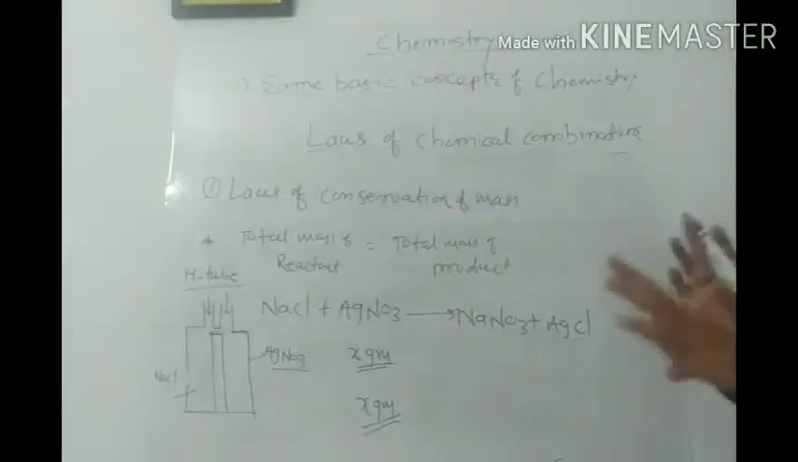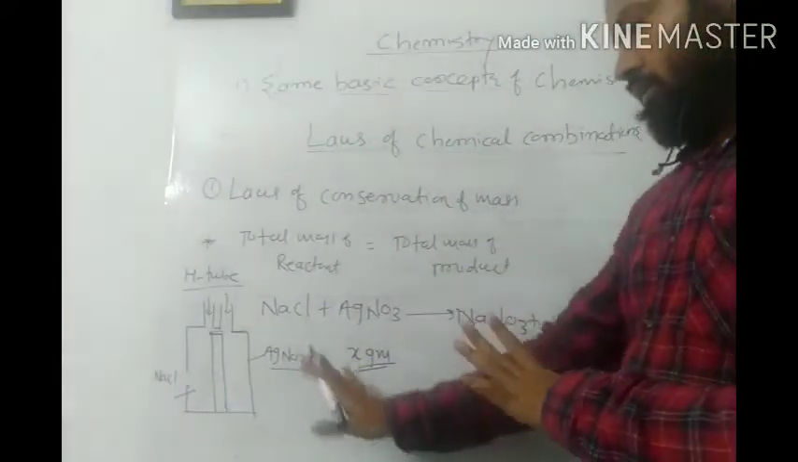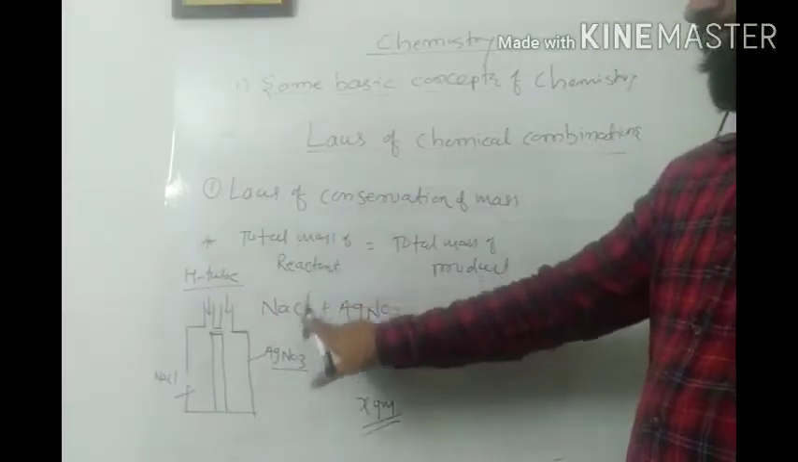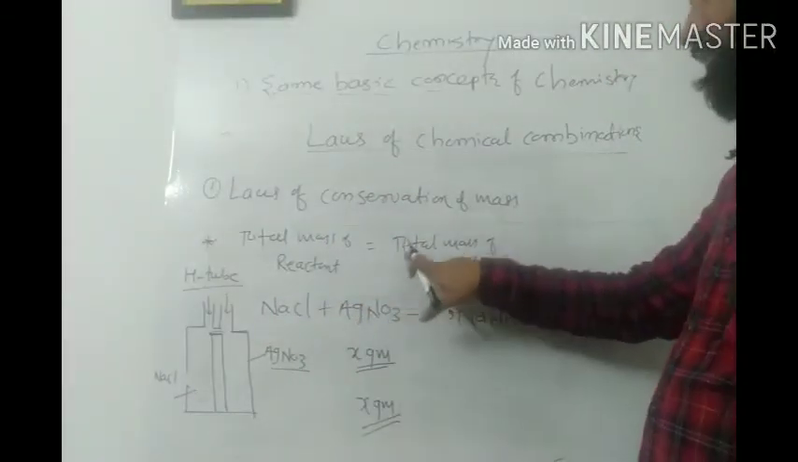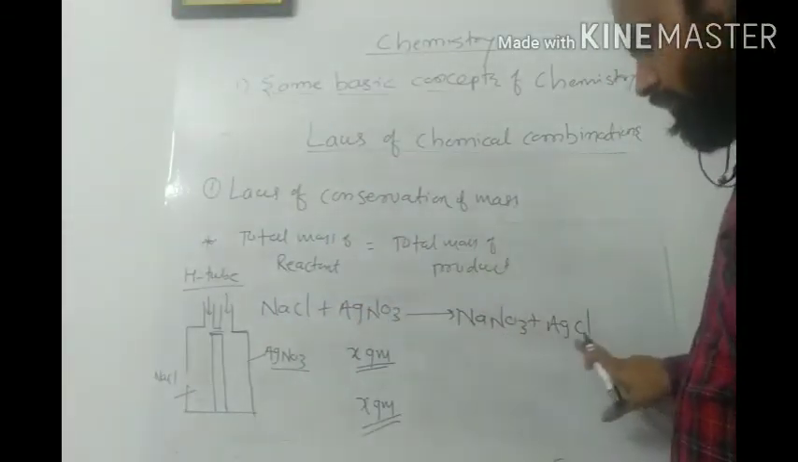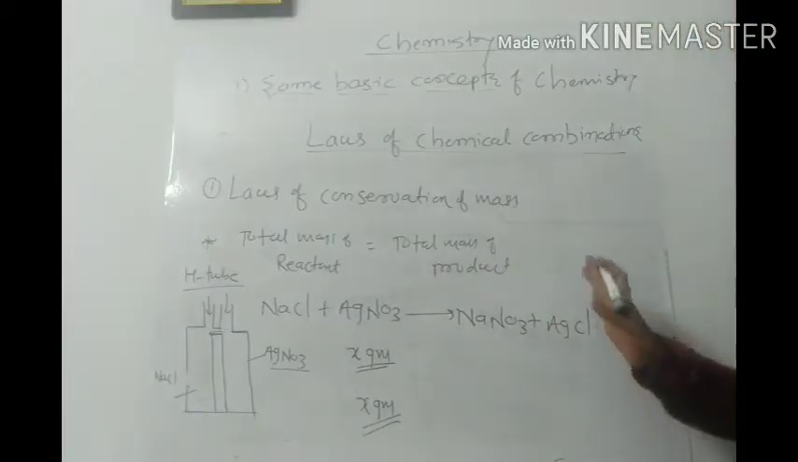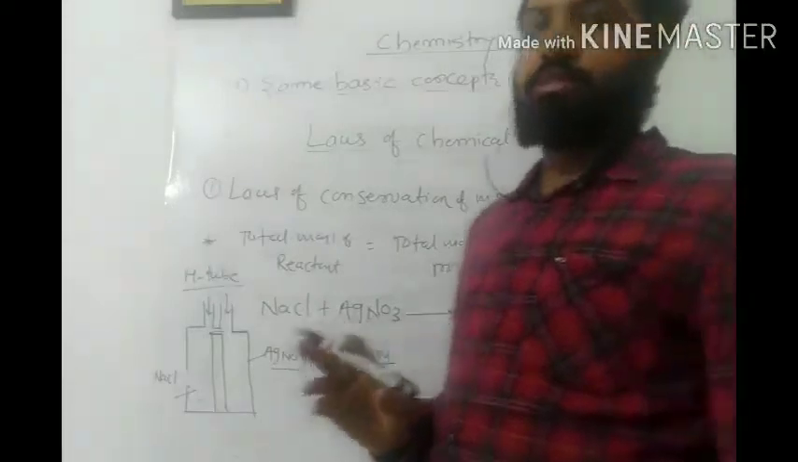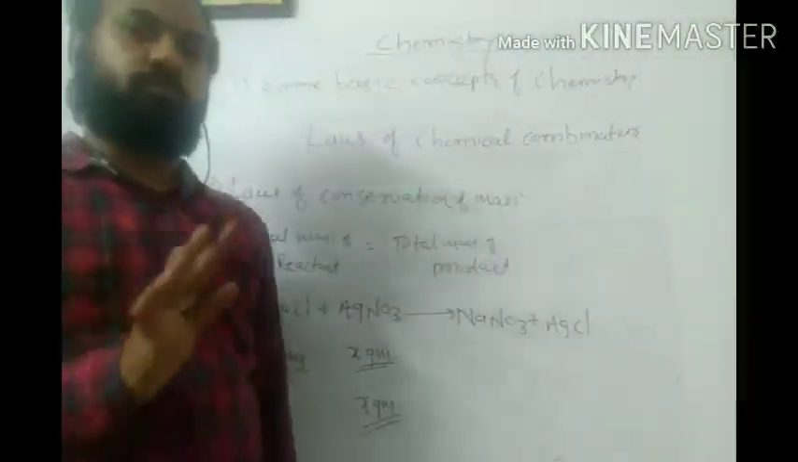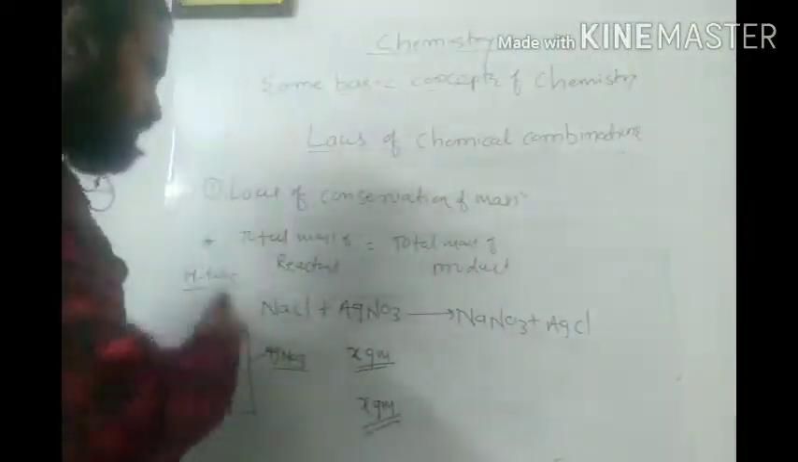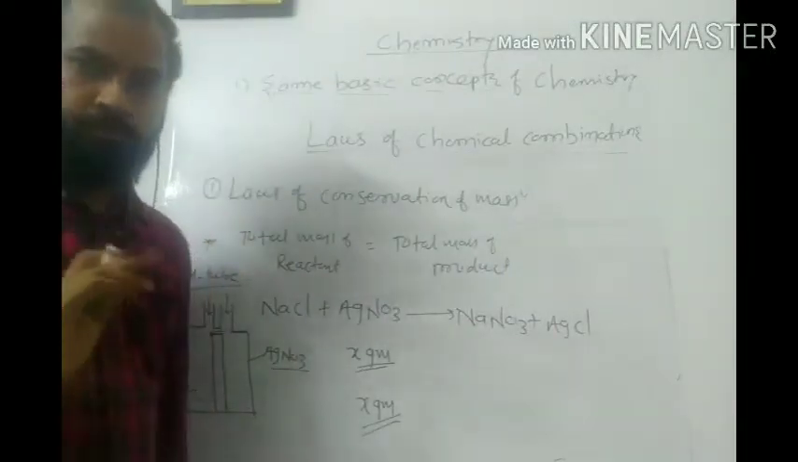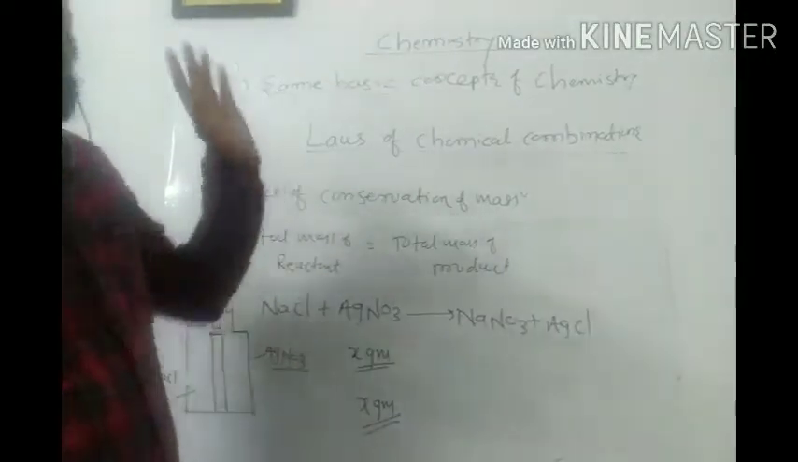If you see the example, you will come to know you will get the same mass. According to the statement, total mass of reactant, this reactant side, is equal to total mass of product, this product side. In this way this law is validated. In your examination you just have to write down one or two examples through which you can put this law in a very presentable manner. Then we will discuss the second law.